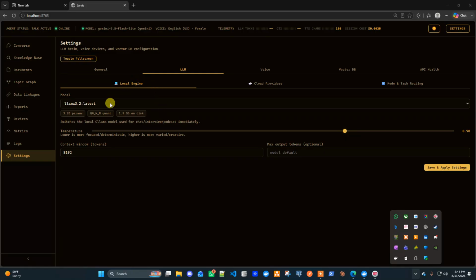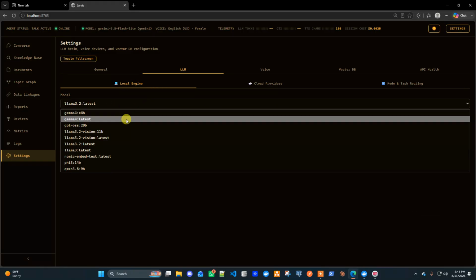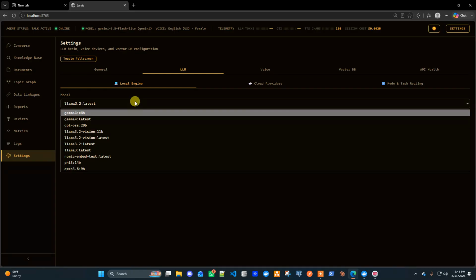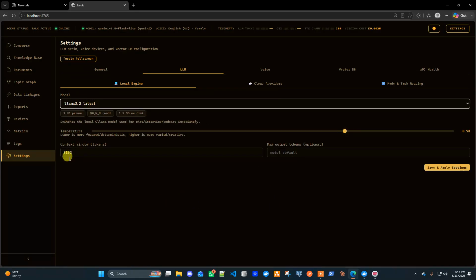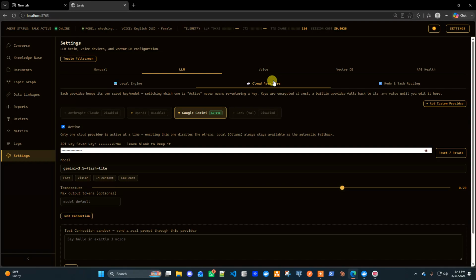This is our local model, Ollama, and I think I have these models running on my machine. I already have Ollama on my machine, and these are the models that I downloaded. So I can connect to these local models. If I go back to cloud, I can configure Anthropic, OpenAI, or Google Gemini by providing the key here. Here I already activated Gemini, made it active, and provided the key. That's the reason we're using the Gemini model here.